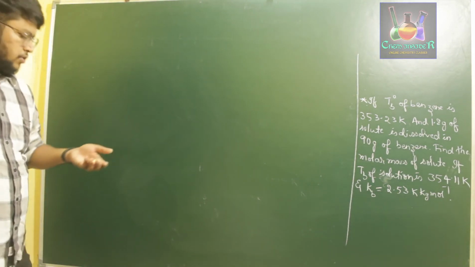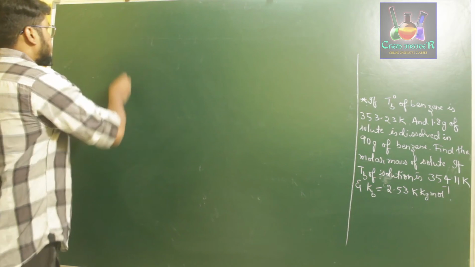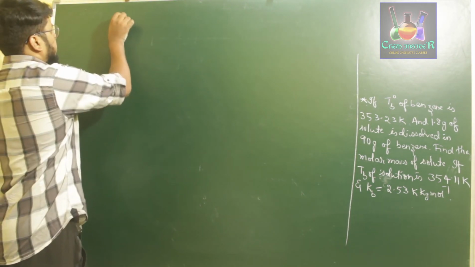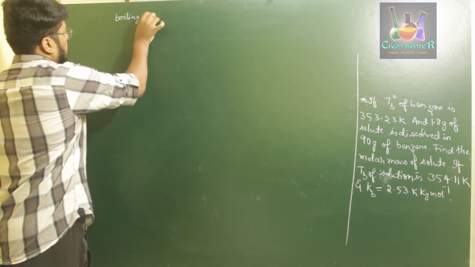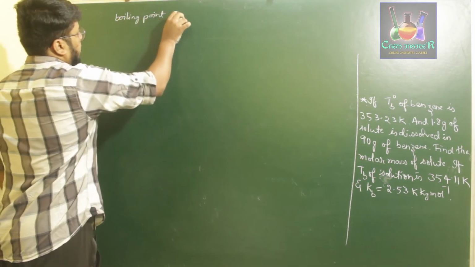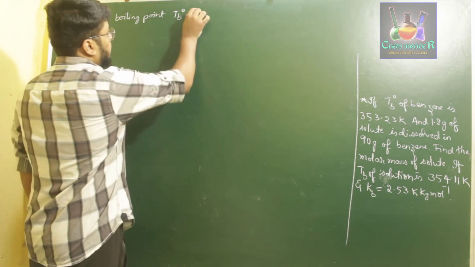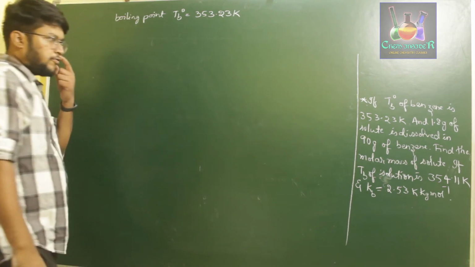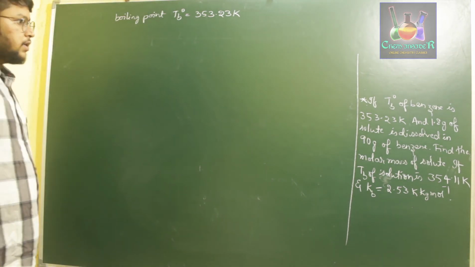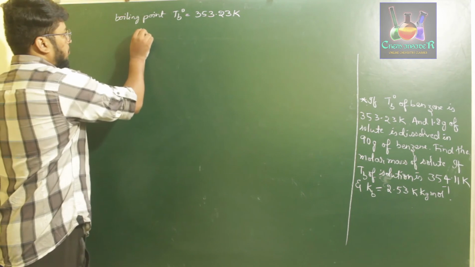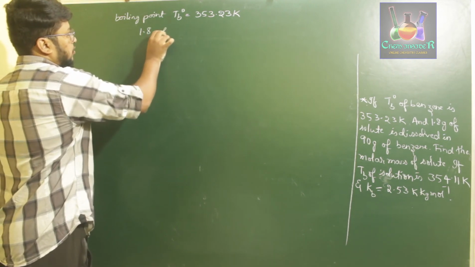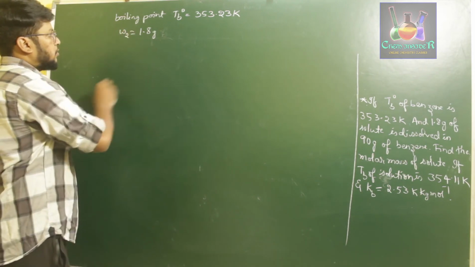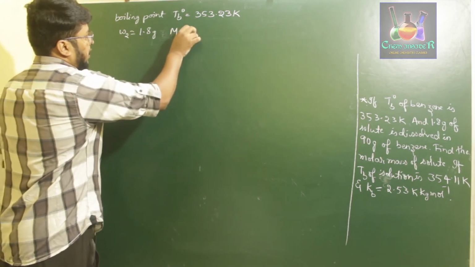If you observe the second question, they have given us certain values. First is Tb naught, that is the boiling point of benzene. Boiling point Tb naught is equal to 353.23 Kelvin. The boiling point of pure benzene is 353.23 Kelvin, and they have said that 1.8 grams of solute, that means the mass of the solute W2. We don't know M2, we need to find it.